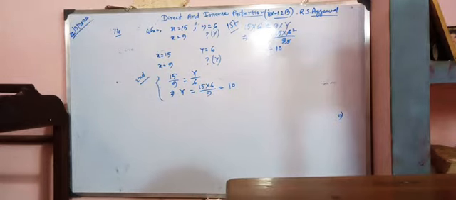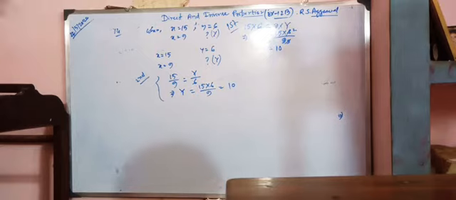Now I am going to start one very important topic of class 9. It's not only in class 9; it started from class 7, then class 8, class 9, next class 10, class 11, and I think class 12.